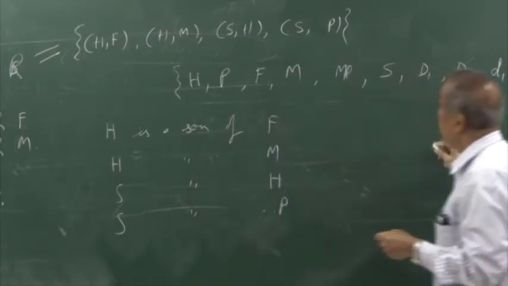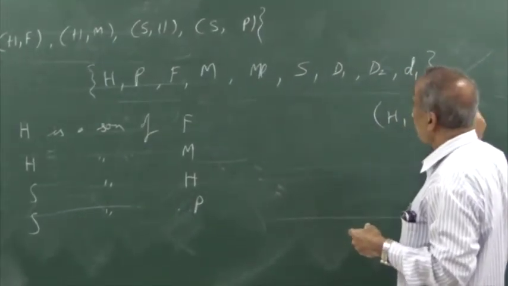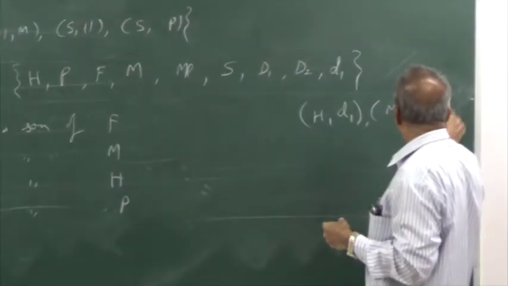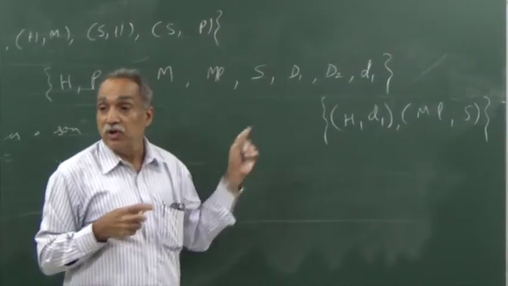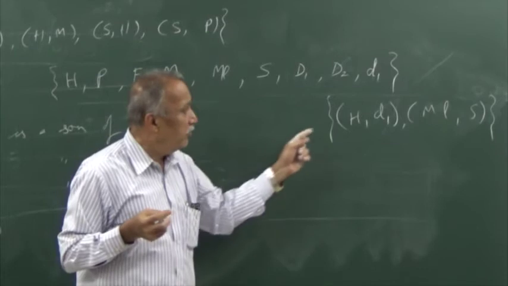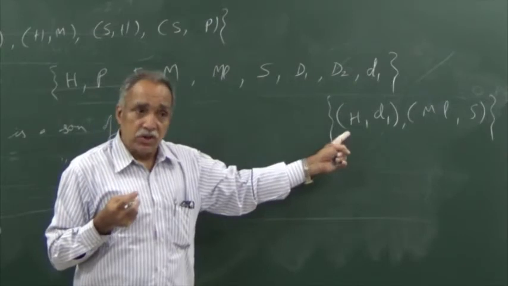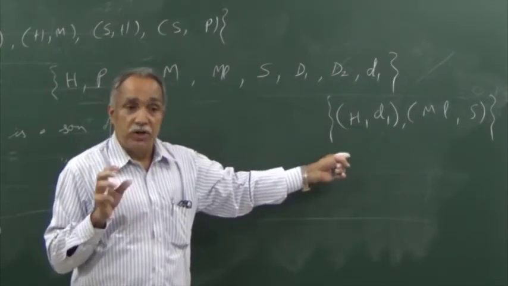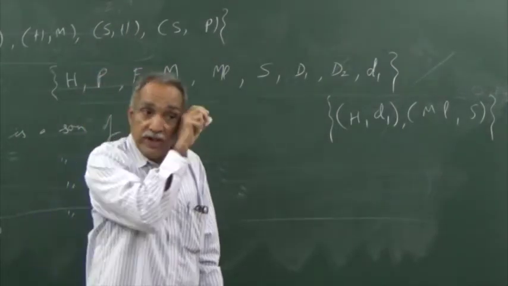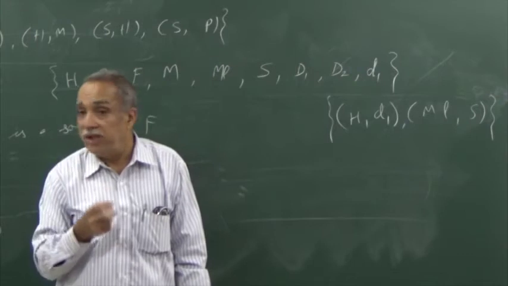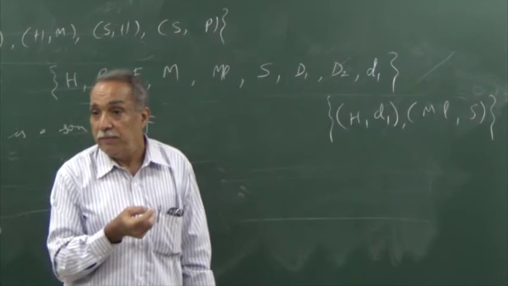For example, in this case, say HD1 MLS also is a relation from A to A, is a subset of A cross A. But I don't think I have a verbal explanation for this relationship. But theoretically, this also is a relationship. According to me, whenever there are two sets A and B, every subset of A cross B defines a relation from A to B. Every subset of A cross A defines a relation on A.